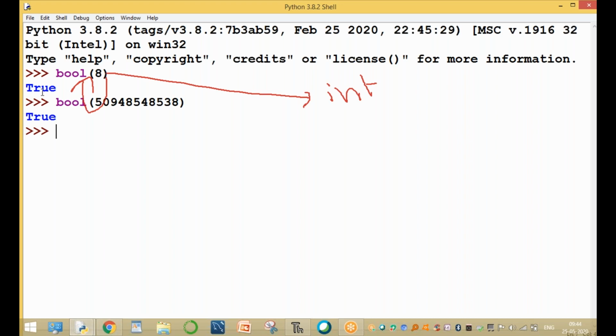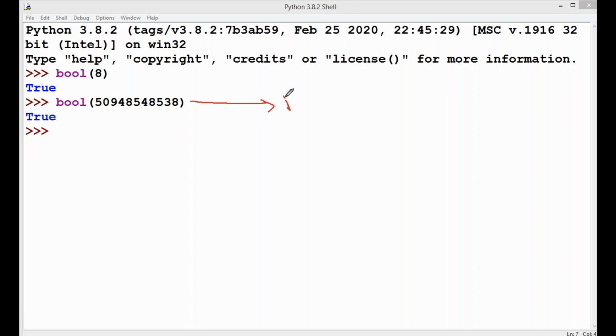Output is true. It is an integer type value, and this integer value is converting into bool type. The output is true. Clear, guys?